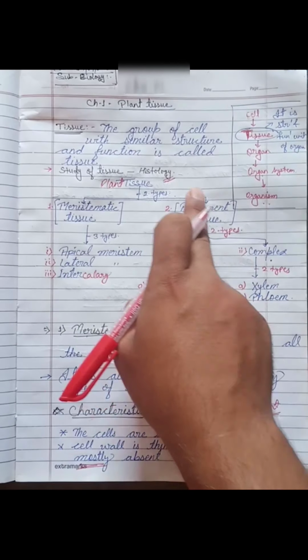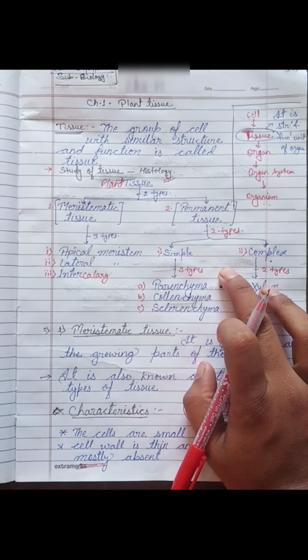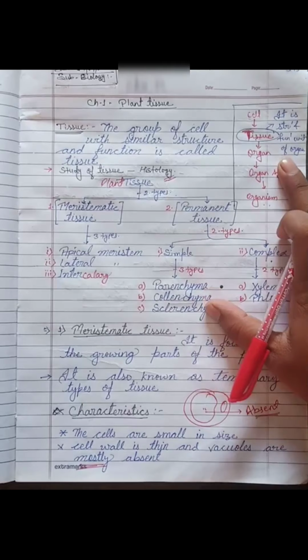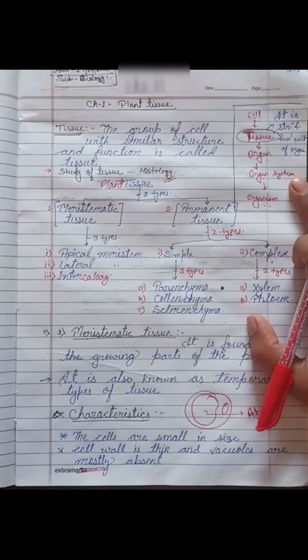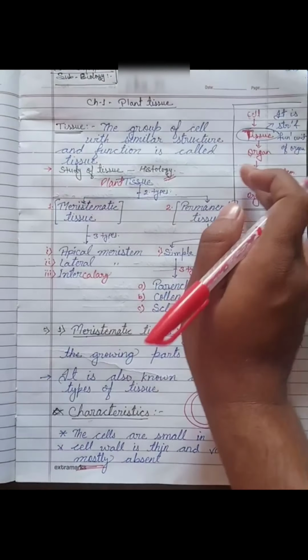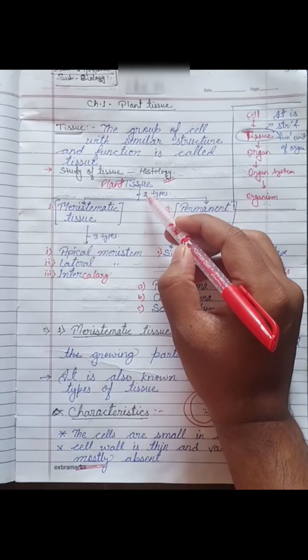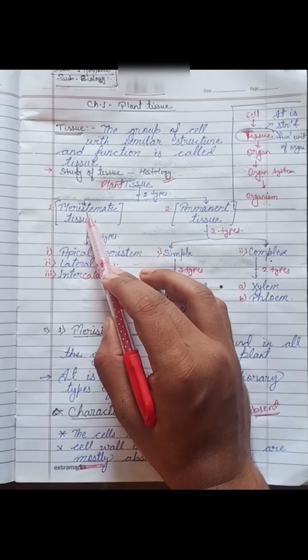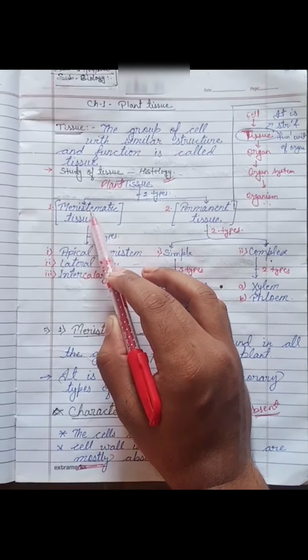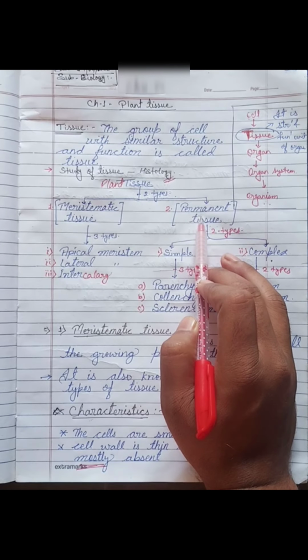Here is a simple and short chart related to plant tissue. We should remember this chart because it will help in the next few classes. The plant tissue can be divided into two types. The first one is meristematic tissue and the second one is permanent tissue.